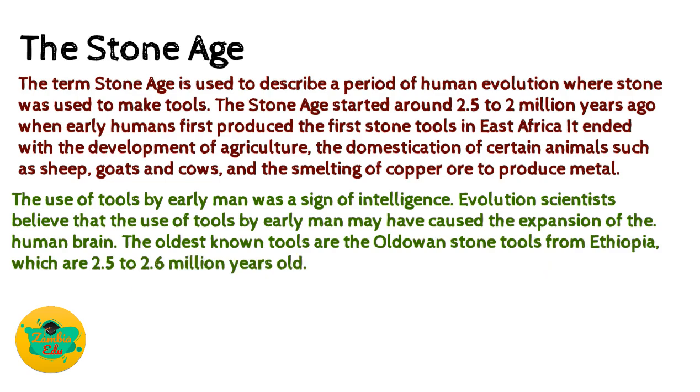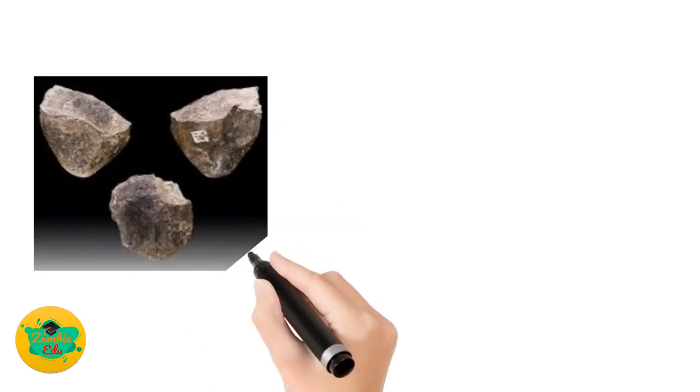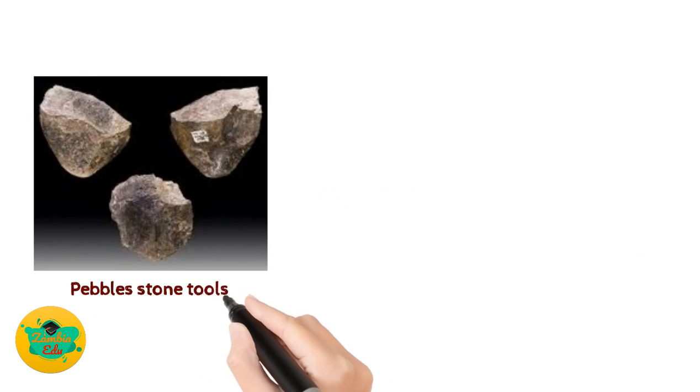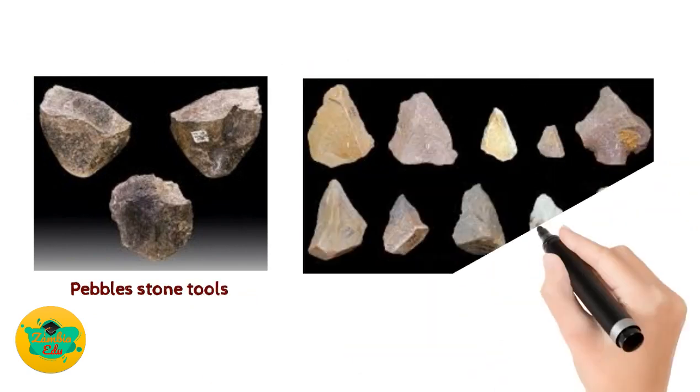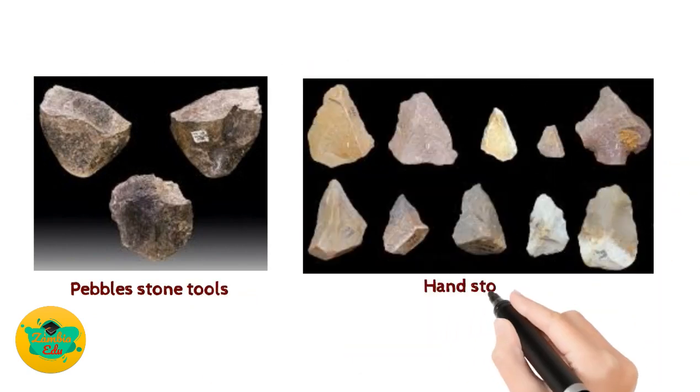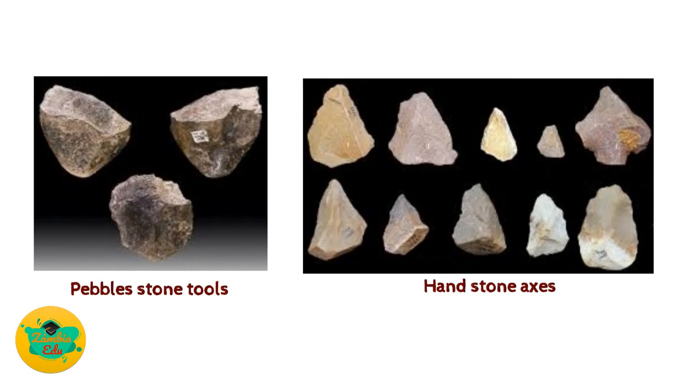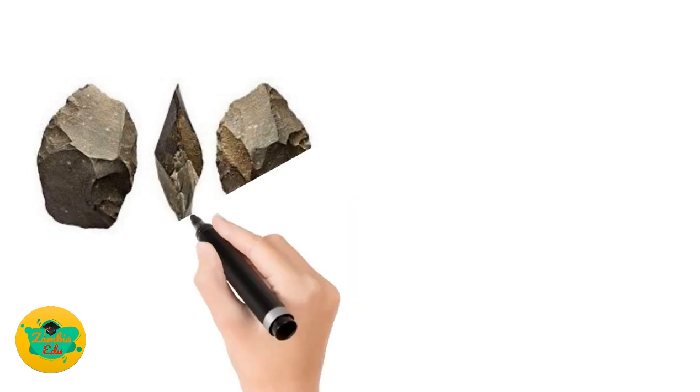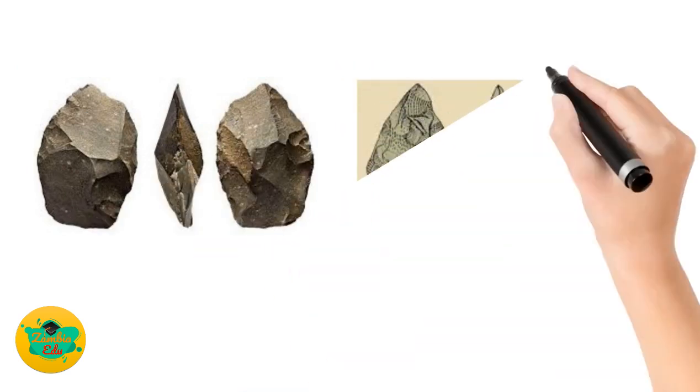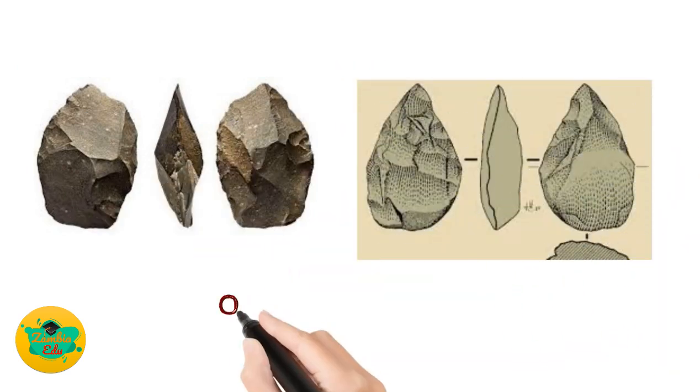So now we can just take a look at the tools that man used during the Stone Ages. We can see the pebble tools, we can see the axes that man used, and then now we can also see the Oldowan stone tools that we are talking about.